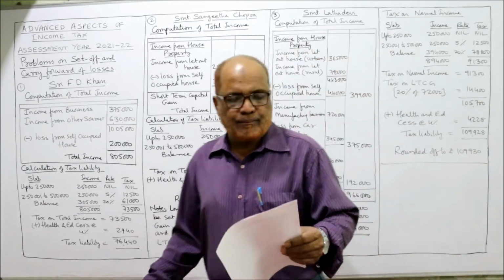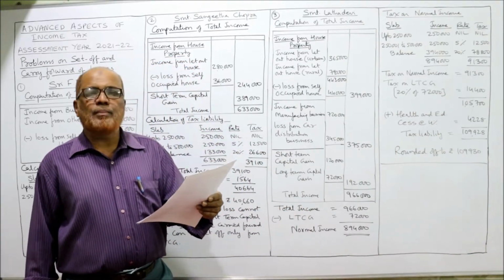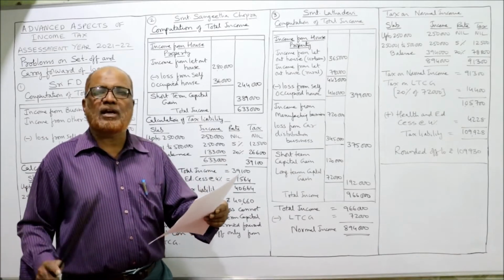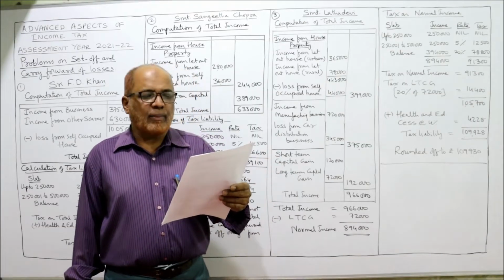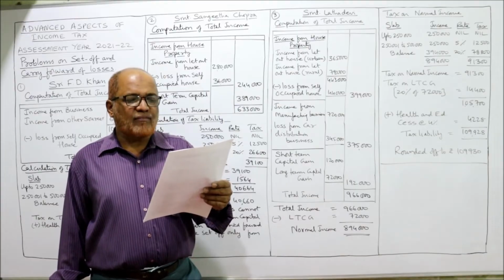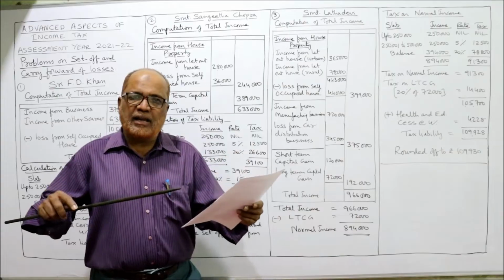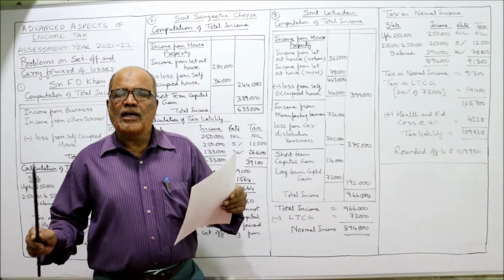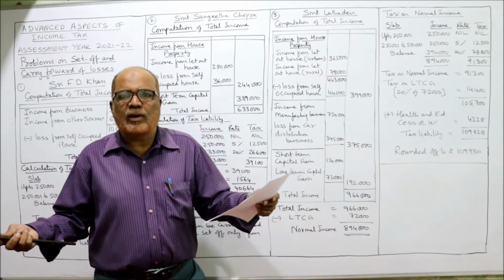Now, problem number 3. Srimati Lata Devi has submitted the following particulars of income. Compute tax liability. So first we calculate total income, then only we can calculate the tax liability. Income from let out house, urban. Income from let out house, rural. Loss from self-occupied house, 44,000. Whether the income is from urban area or rural area does not make any difference. Income from house property, whether it is in urban area or rural area, is equally taxable.